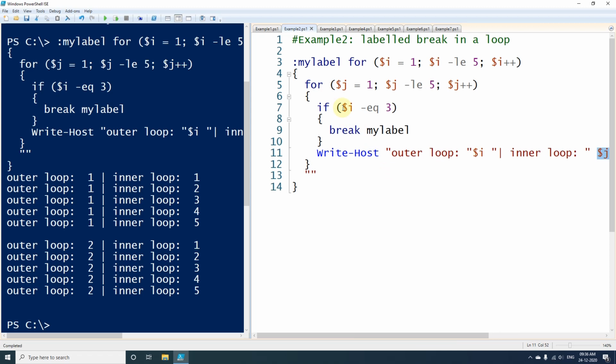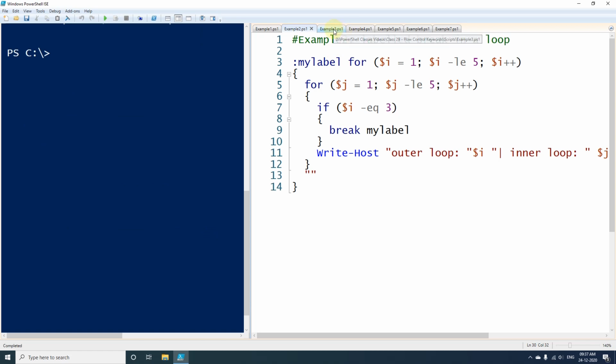So for the first 2 times it will be printed over here, and when the outer loop $i becomes 3 and this condition is matched, we have provided break with myLabel, so the outer loop will be broken. So that is the reason we have got 1 to 5 printed only 2 times.